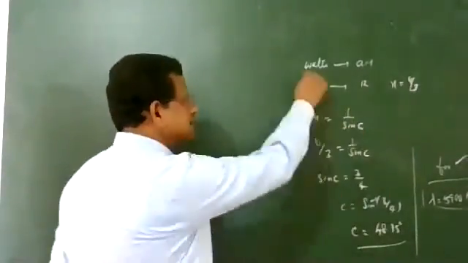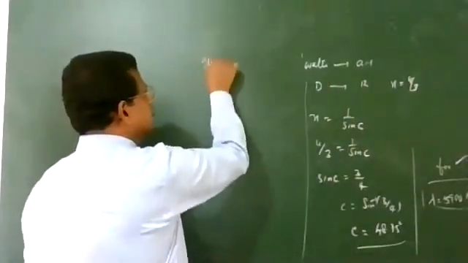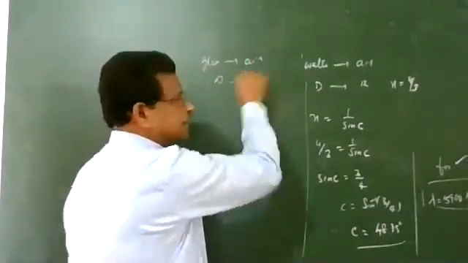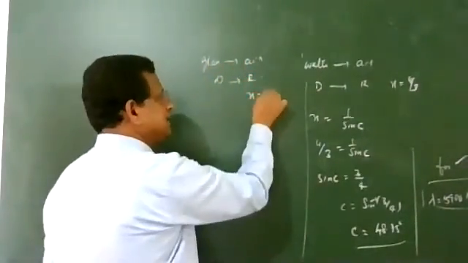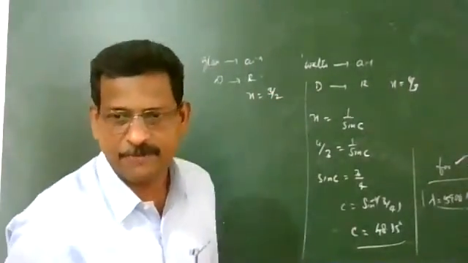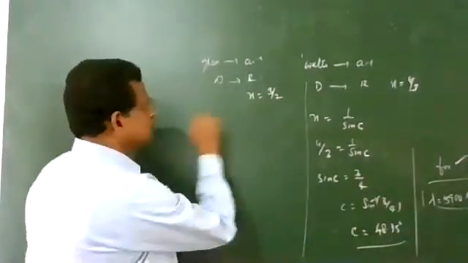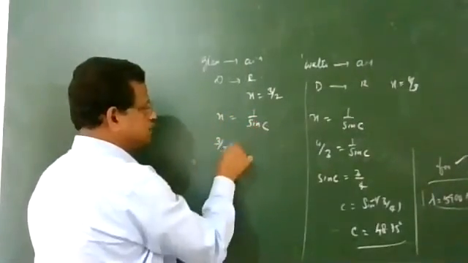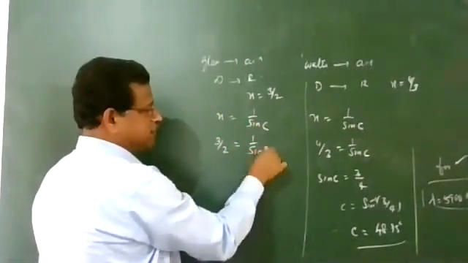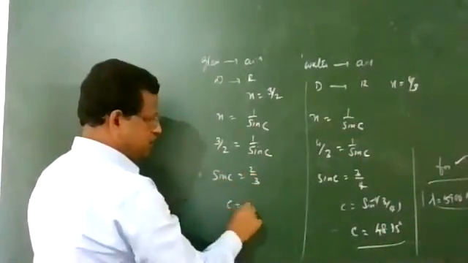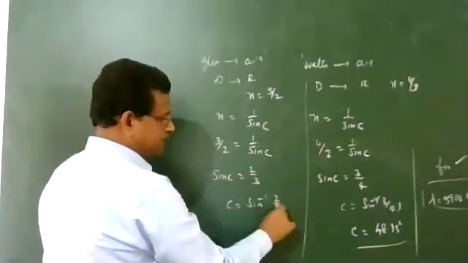And for the next example, it is from glass to air. Glass to air, denser to rarer. The refractive index is 3/2, that is 1.5. So again, n equal to 1 by sin C, and when you write 3/2 equal to 1 upon sin C, sin C is equal to 2/3, so sin inverse 2/3.